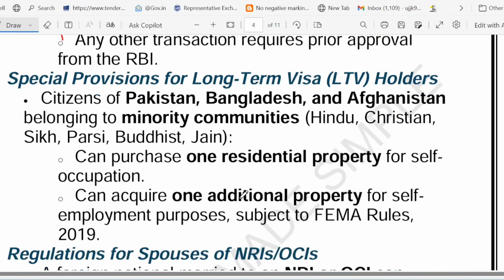Now, there are some special rules for minority communities. So who are the minority communities? Hindu, Sikh, Christian, from Pakistan, Bangladesh, Afghanistan. They can buy one home to live in for self-occupation and one property for business. Example, Abdul. Abdul is a Pakistani Hindu. He can buy a Delhi home and a small shop.